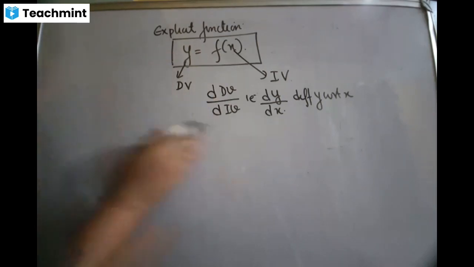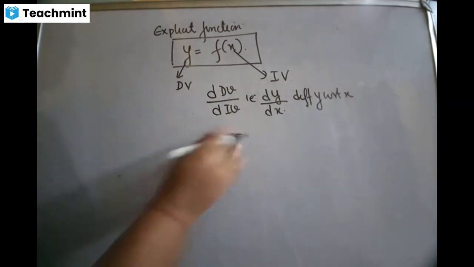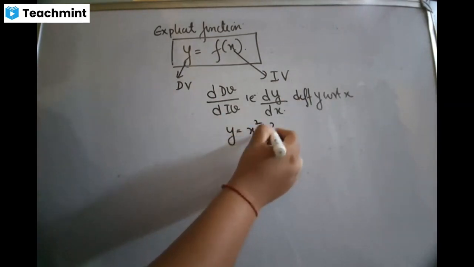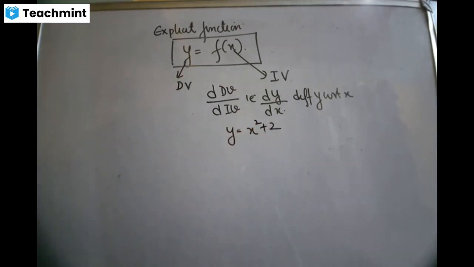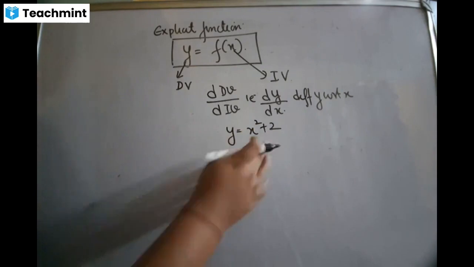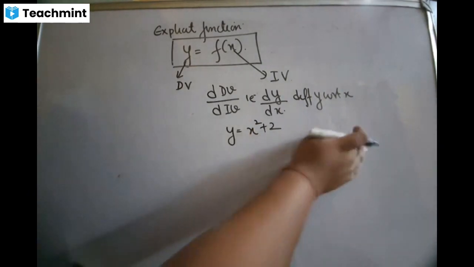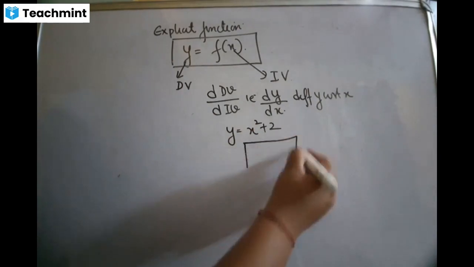Okay. So I'll just give you a simple example. Suppose an explicit function, y equal to x square plus 2. So this is an explicit function. y is expressed in terms of x. So if I have to plot this, it's a quadratic equation, isn't it? So if I have to plot this point, how do I plot this?